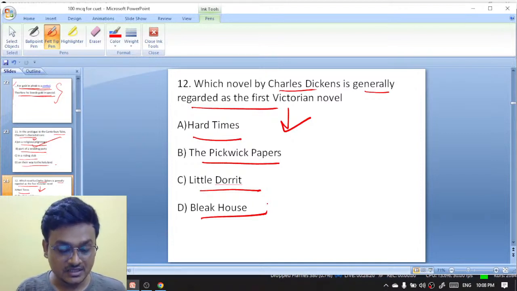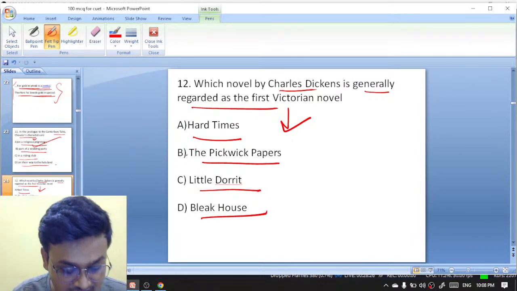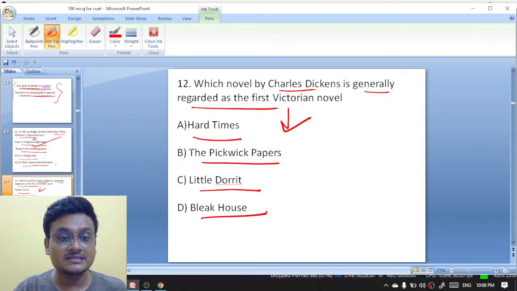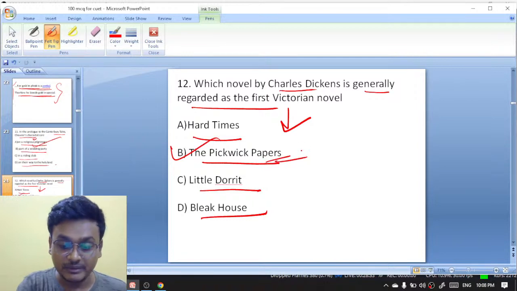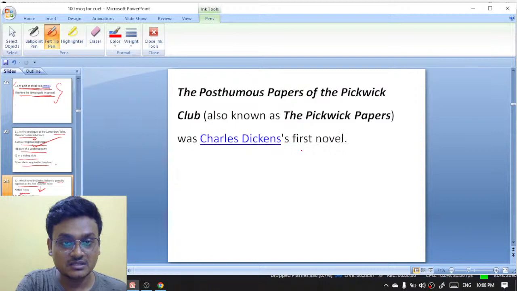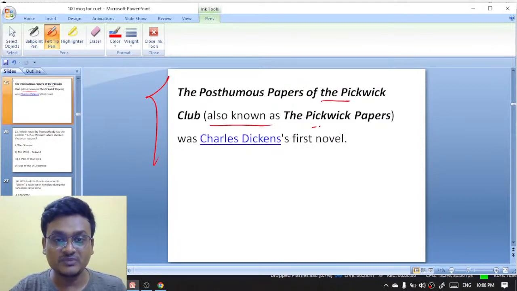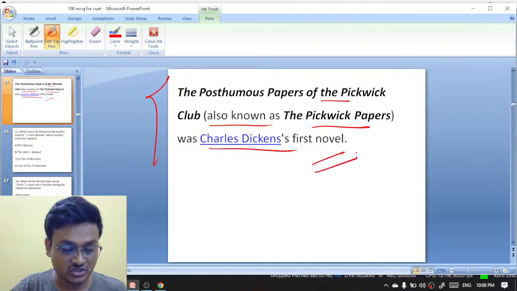How can it be Hard Times? How can it be, those who are answering Hard Times? It is the Pickwick Papers. Who answered here? Sadam, then Preeti, then I am Invincible. Exactly, it is the Pickwick Papers. The first Victorian novel of Charles Dickens is regarded as the Pickwick Papers. It is the posthumous papers of the Pickwick Club, also known as the Pickwick Papers, Charles Dickens' first novel.